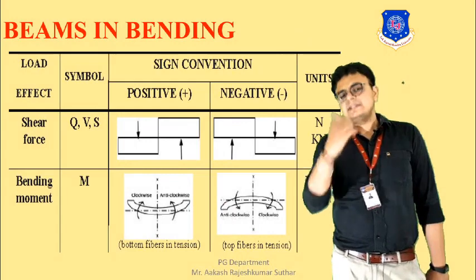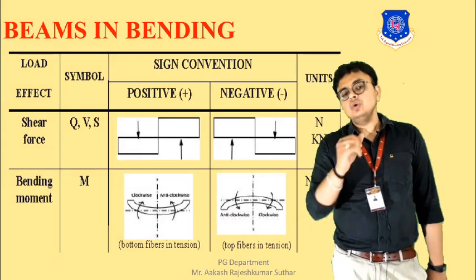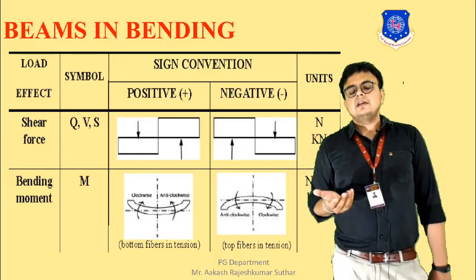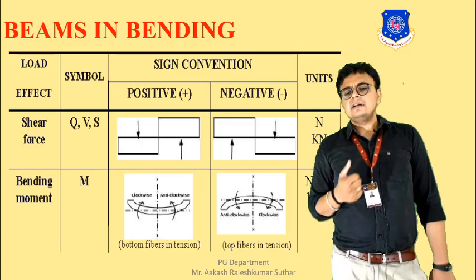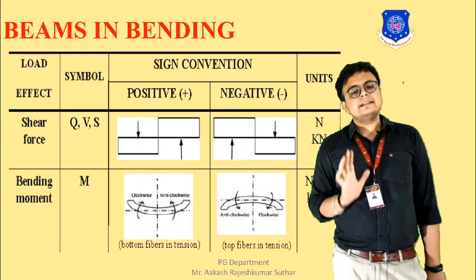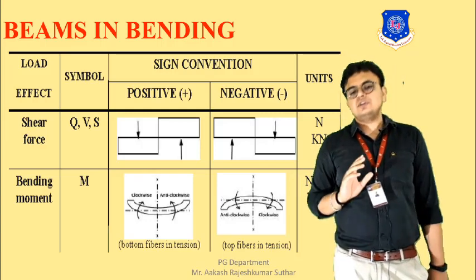Okay. So basically, the shear force is denoted by Q, V or S. You can use any of the symbols. And bending moment is generally designated by the symbol capital M. Okay, so you can see the sign convention over here.